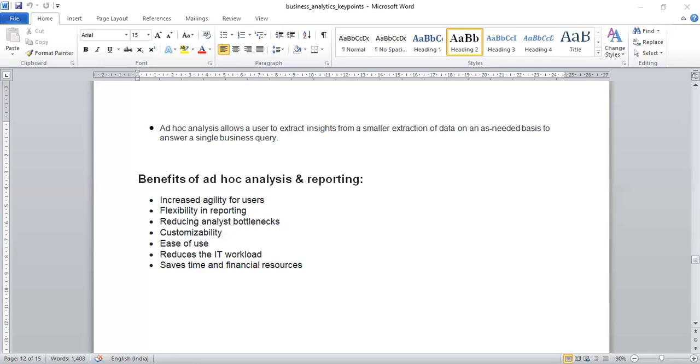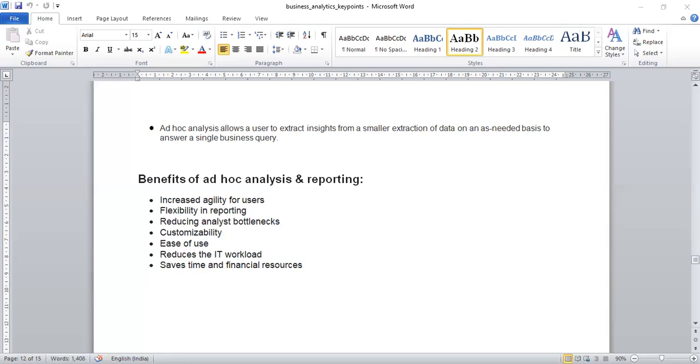And how can it reduce the IT workload? Ad hoc reporting tools for self-service business intelligence allow users to create timely and tailored reports. This speeds up decision making and response times to business queries. So when you use reporting tools, obviously it will speed up the decision making and response time to these business queries, and thus it reduces the IT workload.